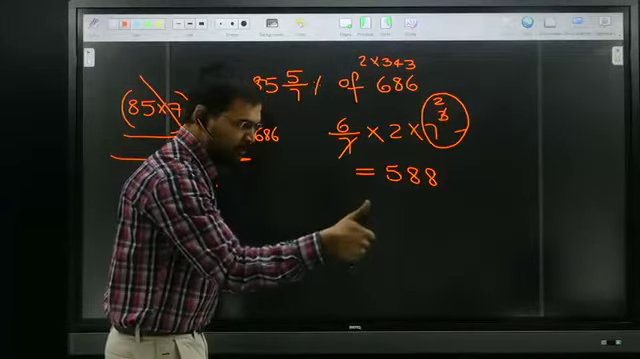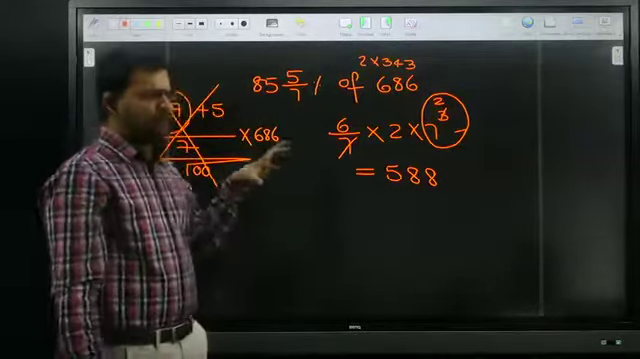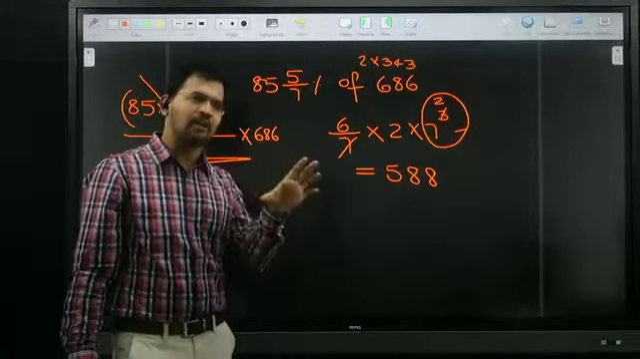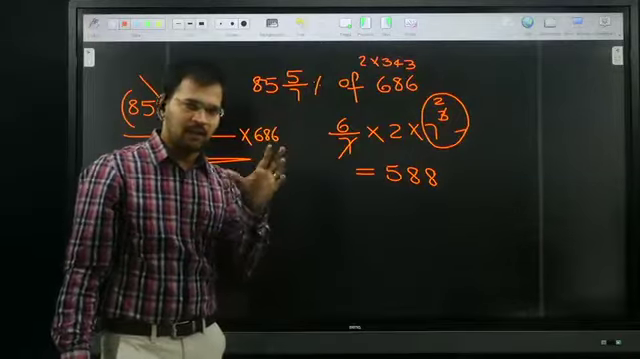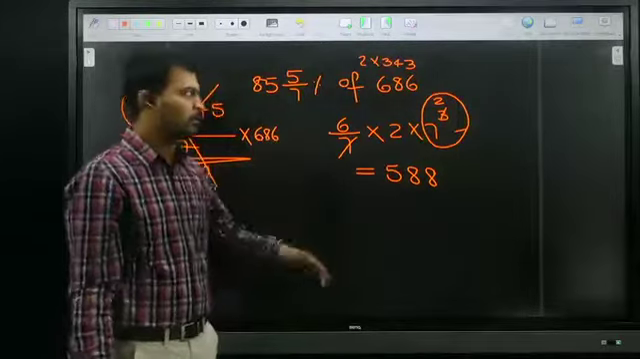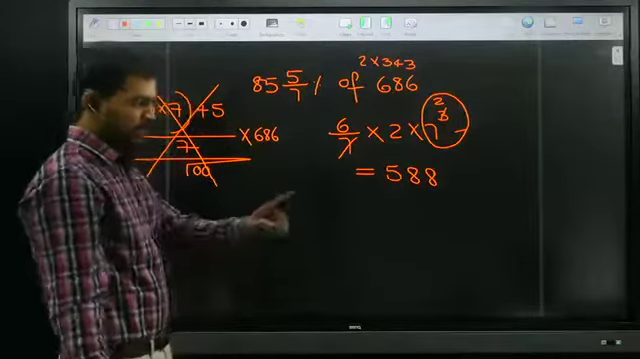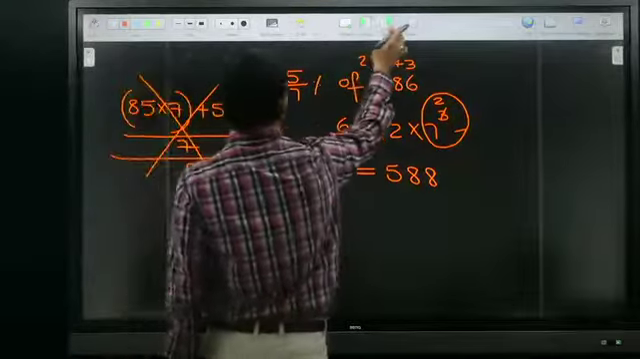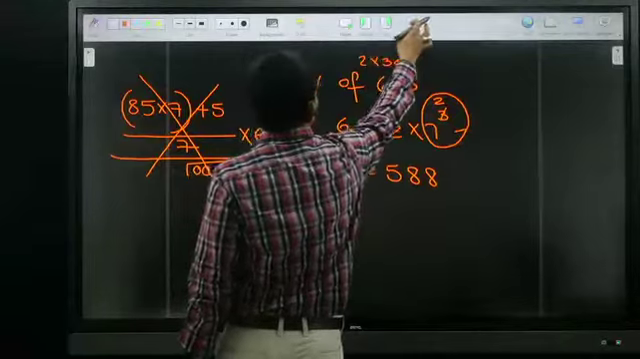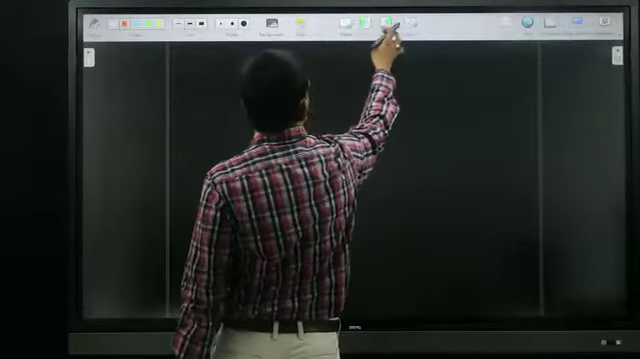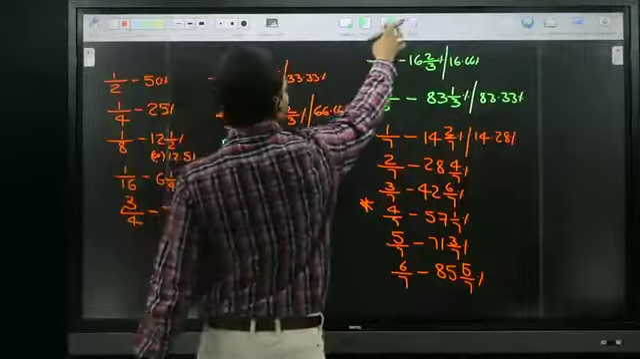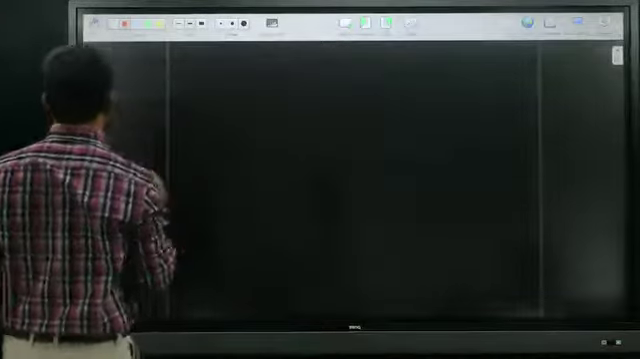By using the fraction table, it is very easy to handle. All of you clear? Very good. Karthikeyan, did you get the answer? 588. Very good. Now, coming to the next one. 7 fractions are completed. Next we go for the 8 fraction. It is very, very important.